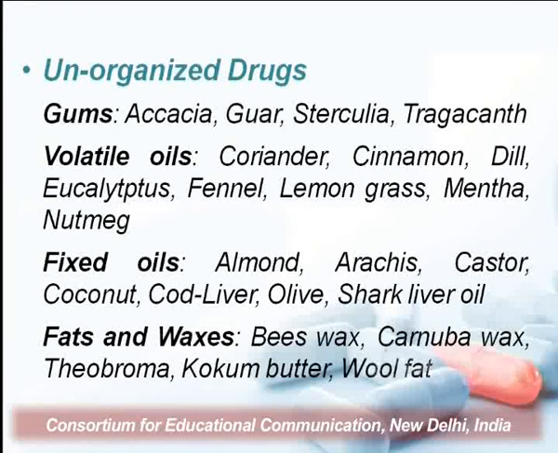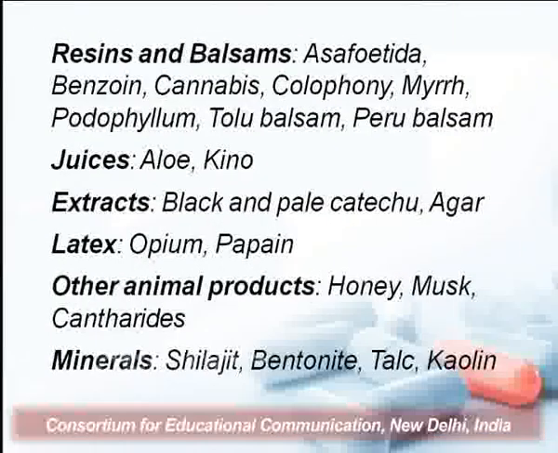And cod liver and shark liver oil are basically of animal origin. And similarly, there are fats and waxes that are obtained from animals as well as plants, and examples are beeswax obtained from bees, and carnauba, theobroma, kokum butter, and wool fat. The other examples of unorganized drugs are resins and balsams. Examples: asafoetida, benzoin, cannabis. There are juices, aloe and quinine juice. Certain extracts of plants are also used as drugs, and common examples are black and pale catechu, and agar is an example of a drug that is obtained from marine sources.